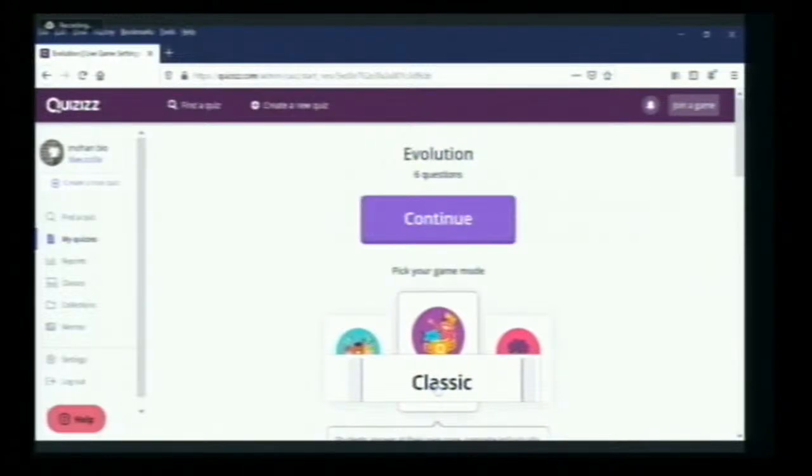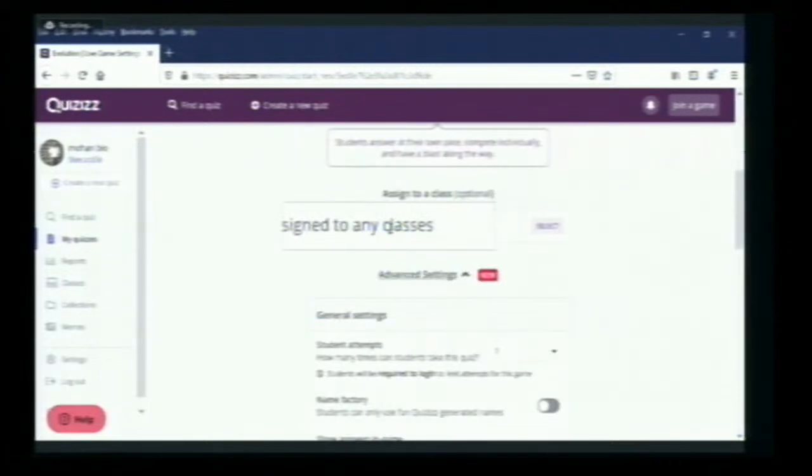Below that, not assigned to any classes. If you have created a group of classes, I will show how classes are created, in that you can give the test. And in advanced settings, we have students' attempts.